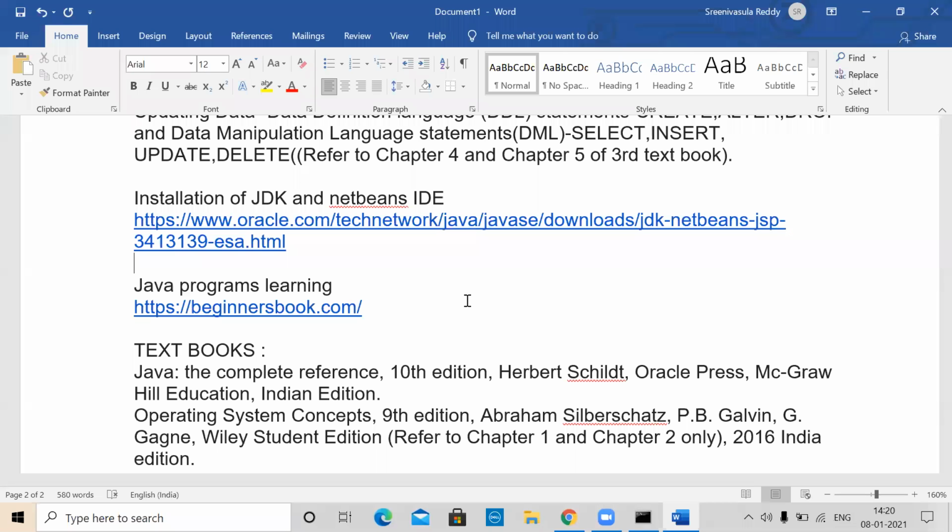So the only thing is you must have a strong intent to learn. Ultimately, the learning will happen only with your participation. No matter how good a teacher is, they cannot force you, right? Unless you accept that you really want to learn it. So in that context, all of you have to